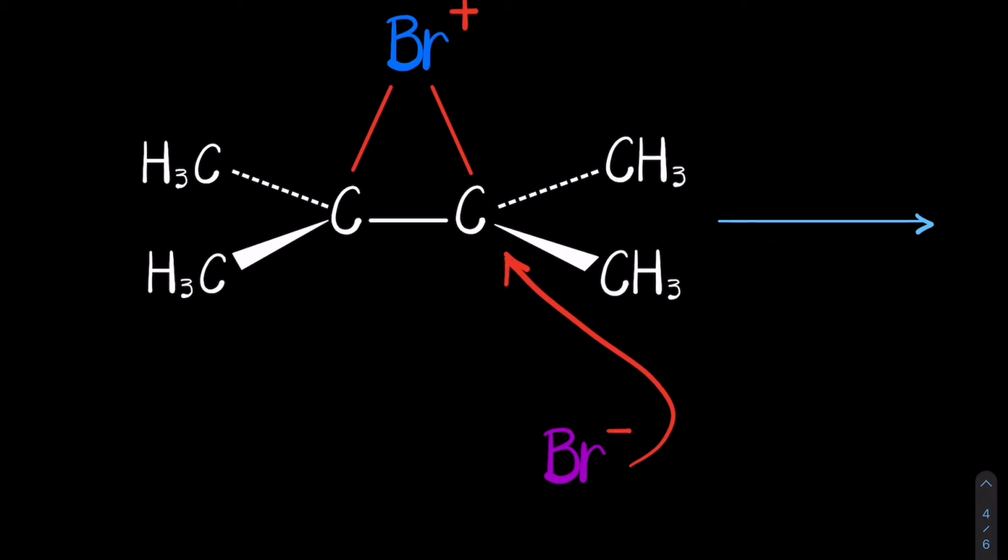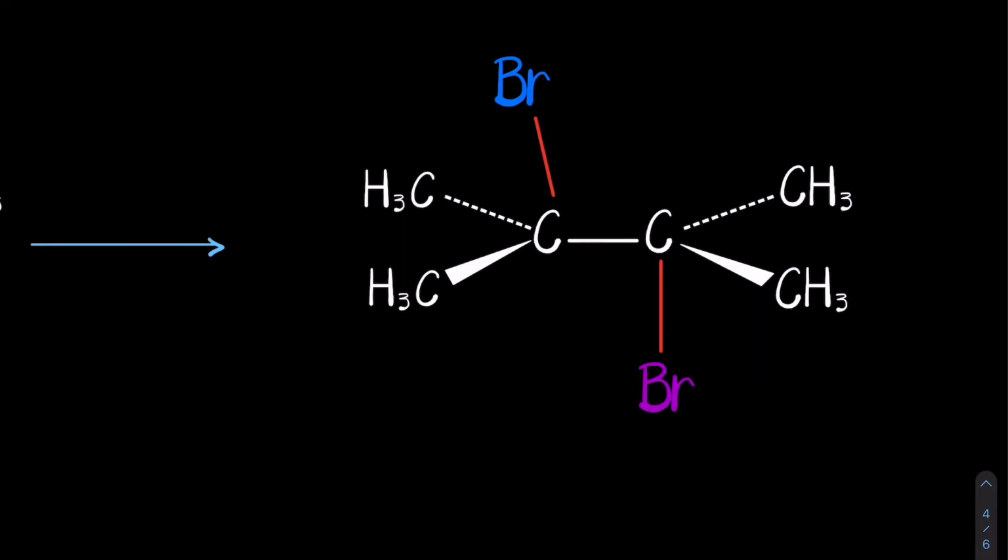So the bromine anion is going to add to the other carbon that shared the double bond. The bromonium ion will gain electrons and add to the other carbon that shared the double bond. So our end product is a 1,2 halide.